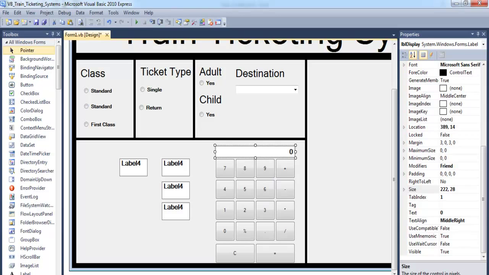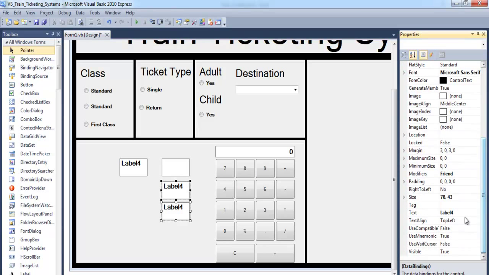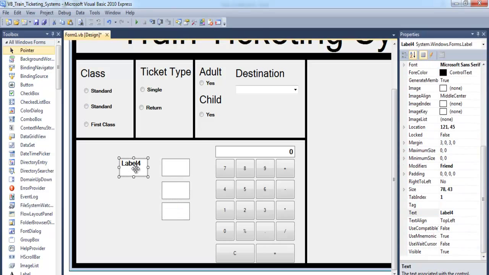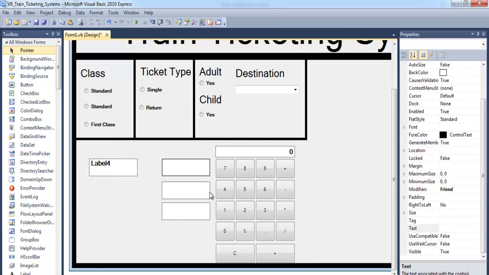Alright, so that's the label, and these ones will be lblSubtotal, and this will be lblTax. This will be lblTotal there. Now get rid of the text content in both. Just get rid of them. Alright, so move this here. This will just be for mine. Just extend that to about that size.